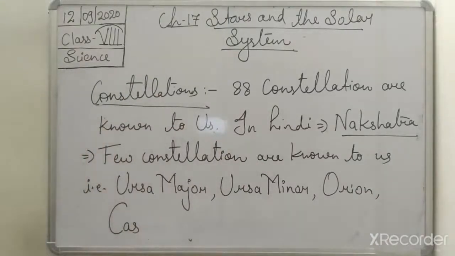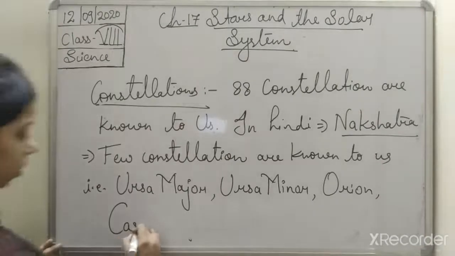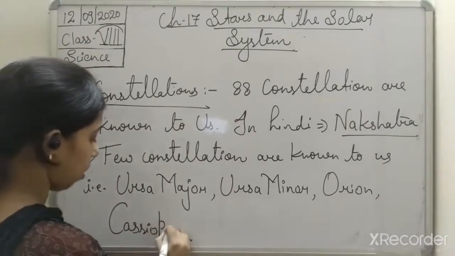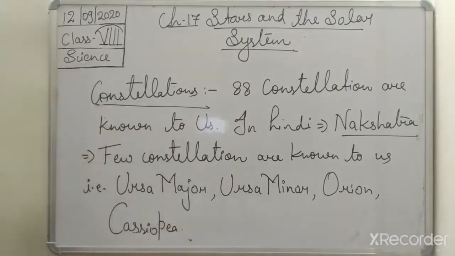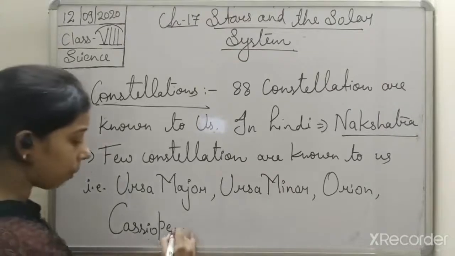Okay, these are the different kinds of constellations that we know about.